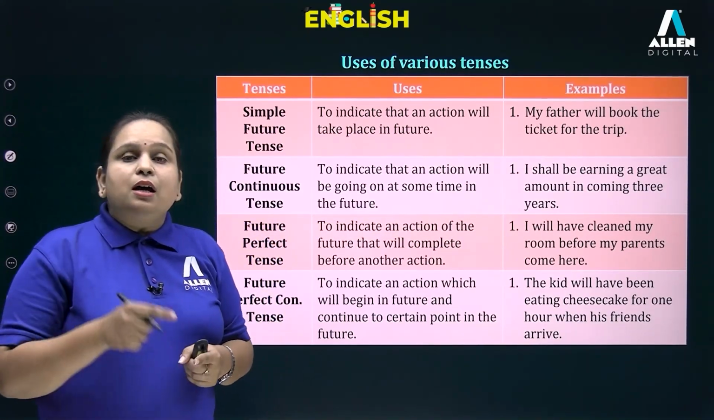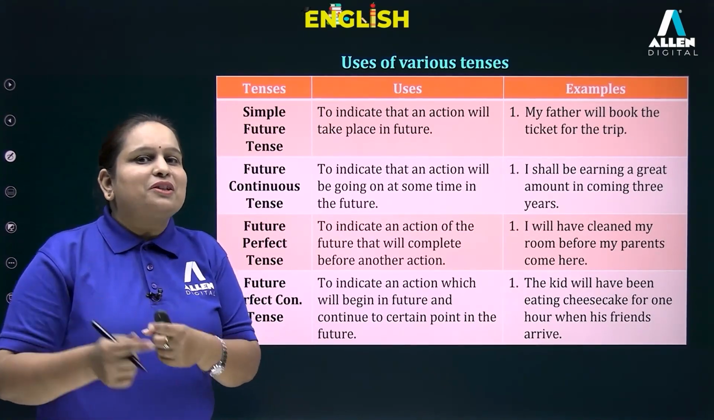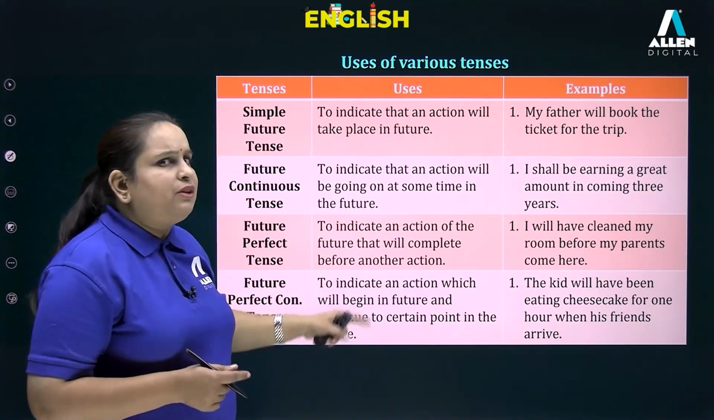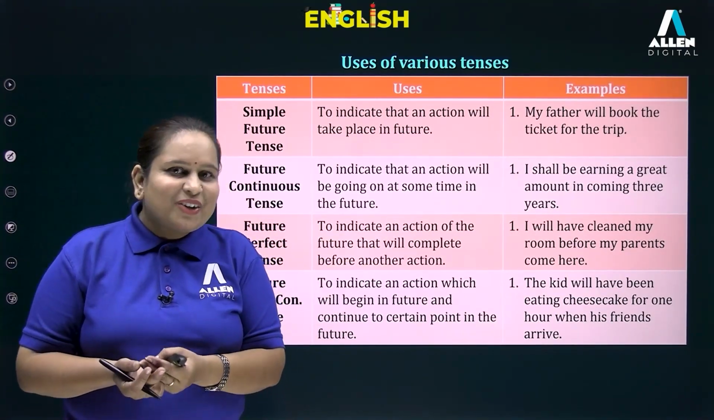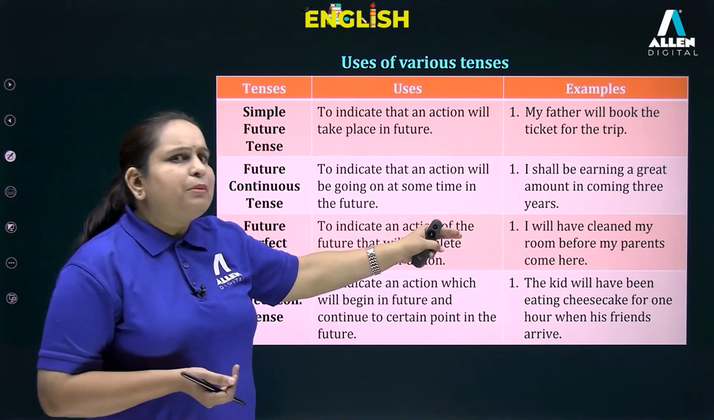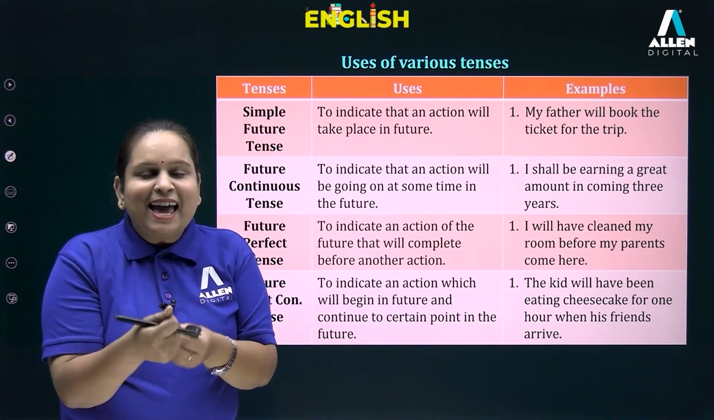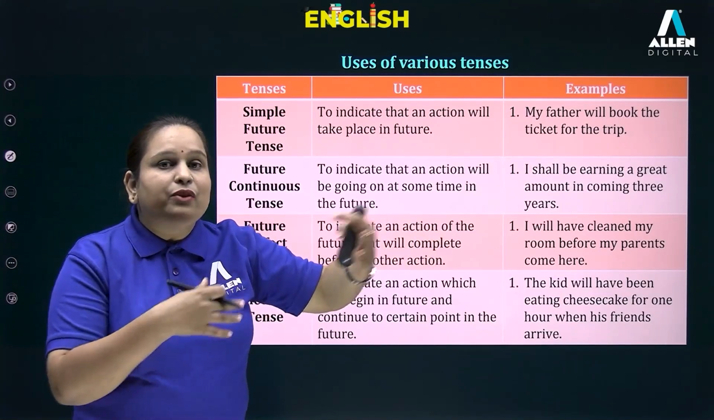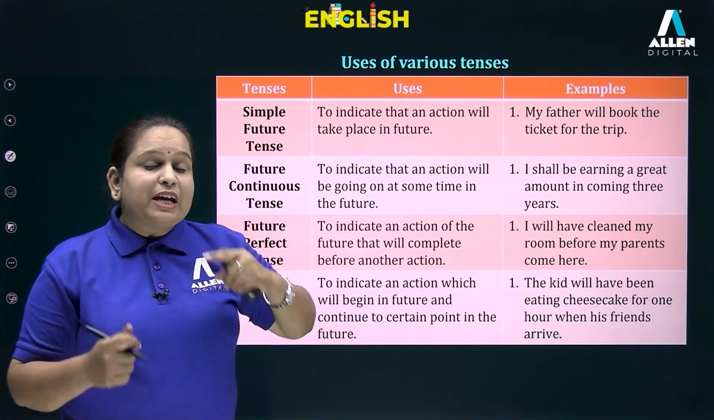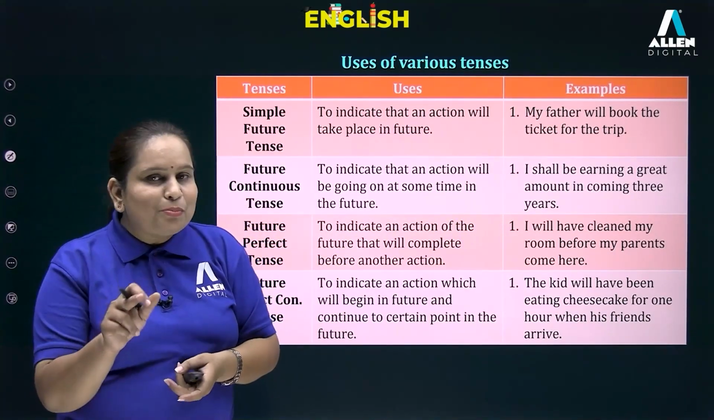Let us now discuss what are the various uses of future perfect and future perfect continuous. So future perfect says like this, it indicates an action of the future that will complete before another action. Okay. For example, I will have cleaned my room before my parents come here. So my parents will come here in future, okay? And by that time, I will have already cleaned my room. So this action of cleaning the room would have taken place in future before the parents arrive. I hope this is clear.